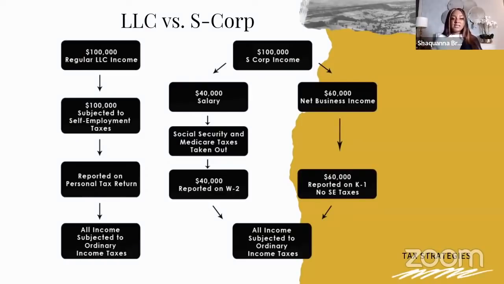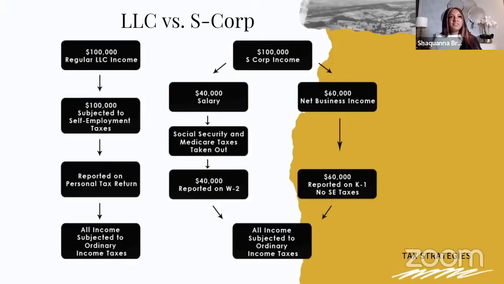It really is a phenomenal tool just by changing your entity. I always get the question on what income threshold. I usually say anything over $35,000 to $40,000, I suggest that you convert over to an S Corp. If you are making anything under that, then I would suggest remaining as an LLC until you are profiting above those numbers, because an S Corp has requirements, right? You have to process payroll, you have to file your taxes every single year. So you just want it to make sense.